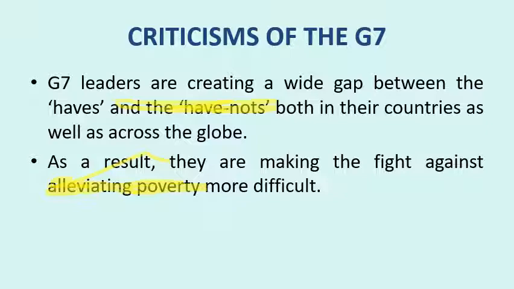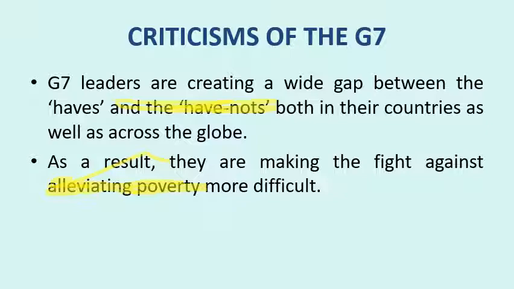That is why there is a huge difference between haves and have-nots, and if they don't discuss issues like poverty, it will be difficult for the world to fight against poverty, malnutrition, or climate change.